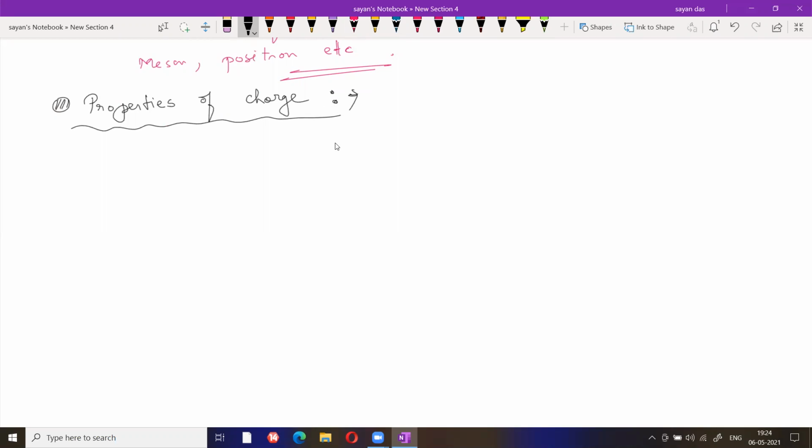Now, properties of charge. First point is very important. Charge is quantized. Charge is quantized means, suppose sodium, after dissociation, it gives Na plus and 1 electron. Suppose magnesium, after dissociation, it gives Mg2 plus and 2 electrons.